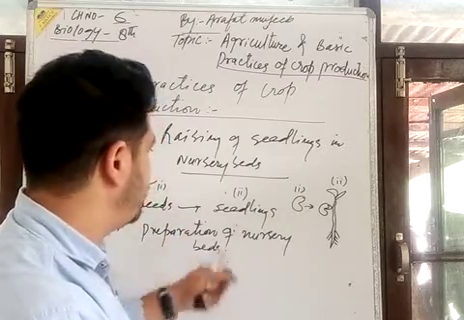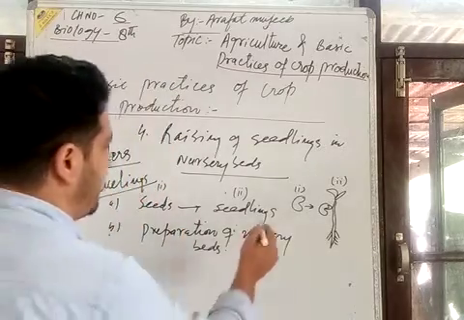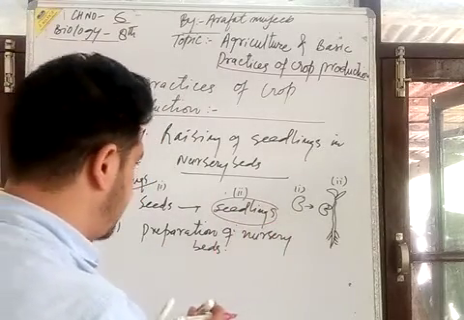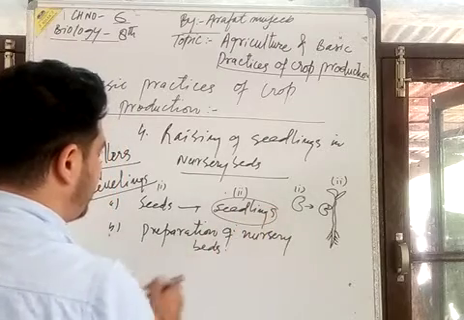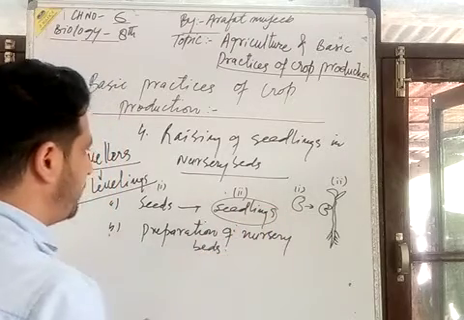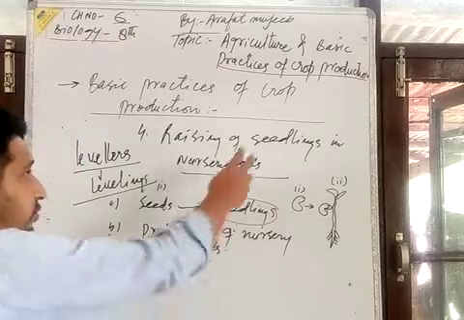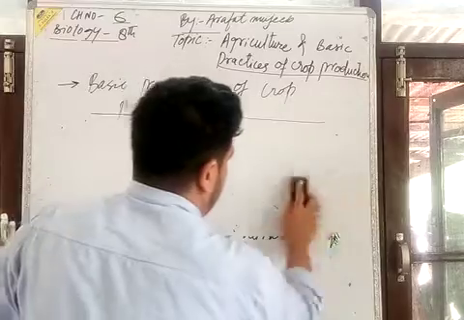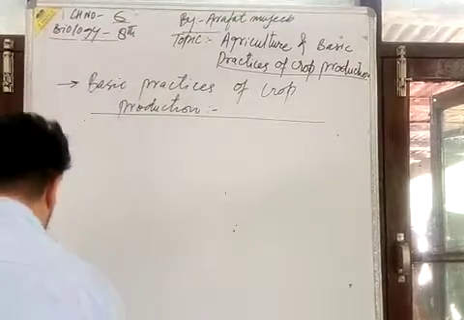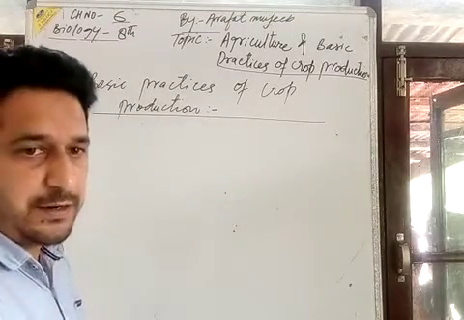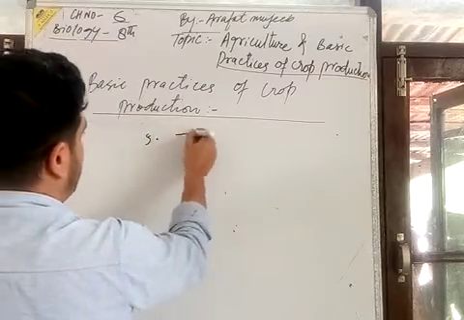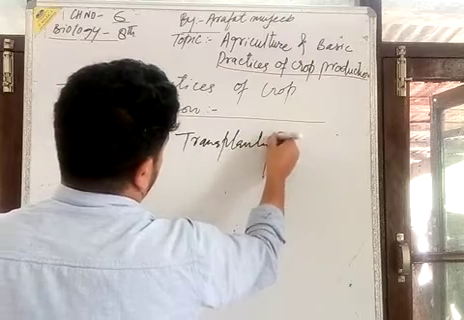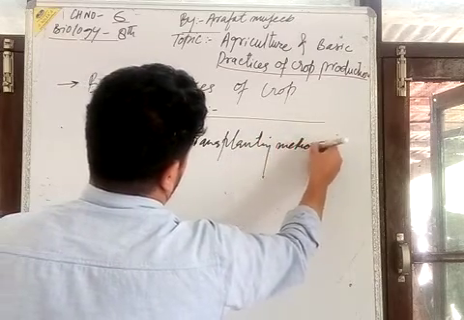In the nursery beds, we see seedlings, and when there is growth of the seedlings, there should be well-prepared nursery beds in order to raise the seedlings. Now after the seedling, the fifth one is the transplanting. There should be a transplanting method.